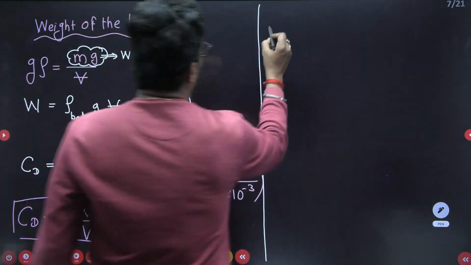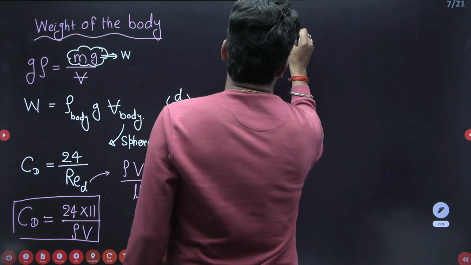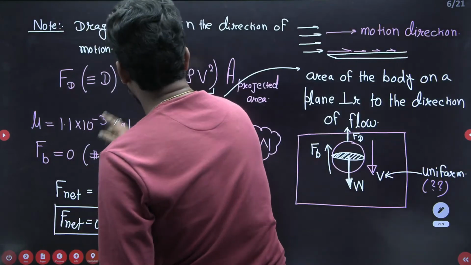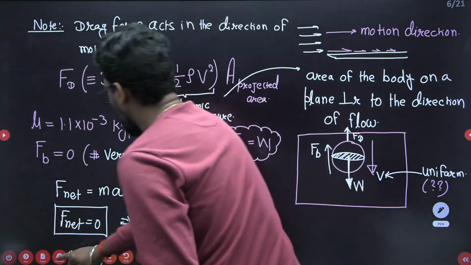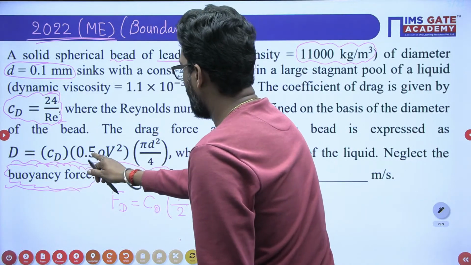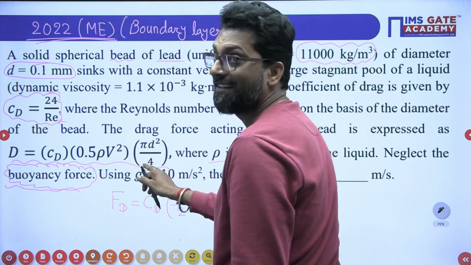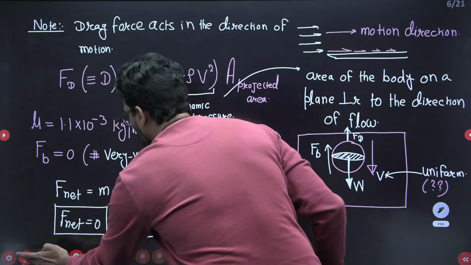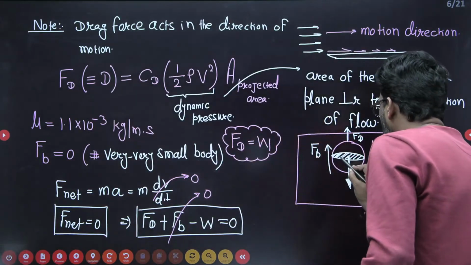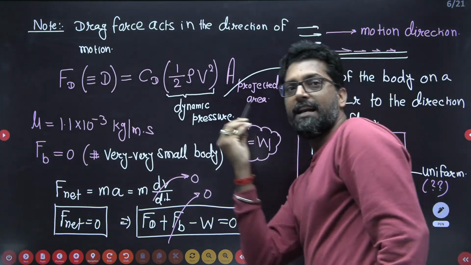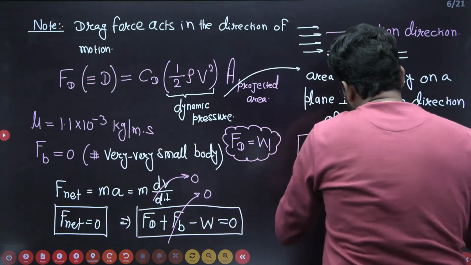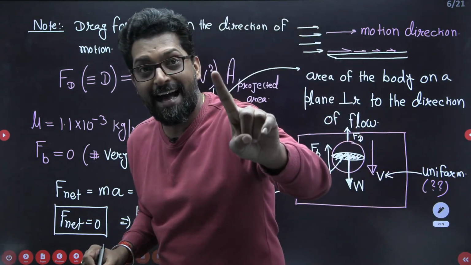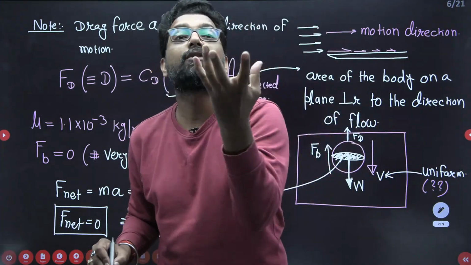So what is the drag force here? The relation is given, and otherwise we know also. This is given in the question: CD into 0.5 rho V square into pi by 4 D square. Why is this? This is the projected area. Yes or not? See this one? Projected area is very important. So what is the projected area of this one? Fluid is flowing, so this is the projected area. So in the drag, we are not calculating the cross-section area. We are not calculating the perimeter. We are calculating the projected area.